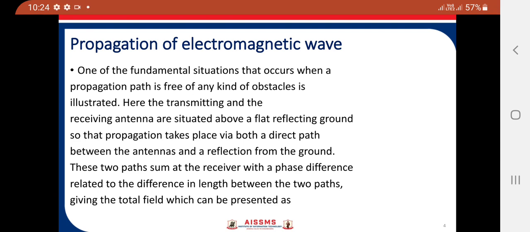R alpha is the reflection coefficient for the horizontal and vertical polarizations, and delta phi is equal to k delta r, the phase difference between the reflected and the direct waves, which can be presented as delta phi is equal to 4 pi HR HT upon lambda d, where HR and HT are the receiving and transmitting antenna heights, lambda is the wavelength, and d is the distance between them.